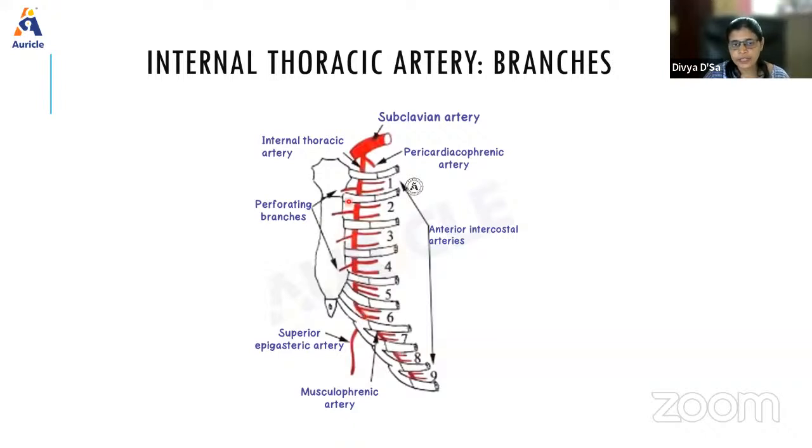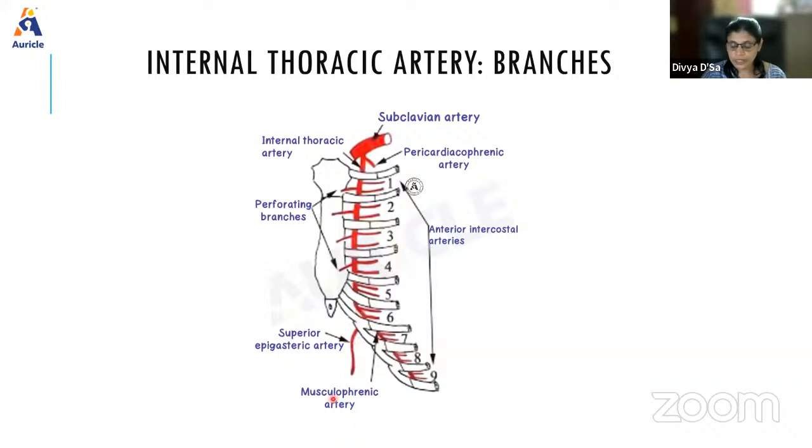Then we have perforating branches. The perforating branches pierce the muscles of the upper 5 or 6 intercostal spaces, as well as pectoralis major, and supply the muscles and skin there. In females, the 2nd to 4th perforating branches are very well developed, large, and they supply the mammary gland. Then we have the terminal branches, the musculophrenic artery and the superior epigastric artery.